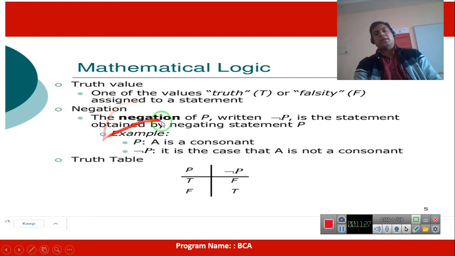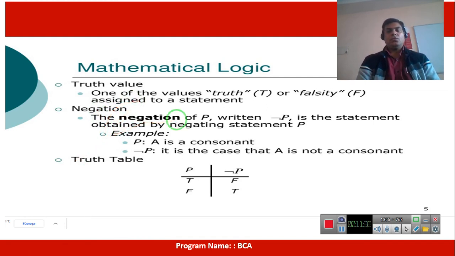We can find the negation in 4 ways. First, the sentence is: sleeping is pleasant. The first negation, the simple negation, is: sleeping is not pleasant, in the simplest manner.